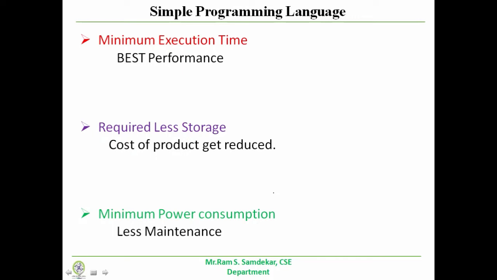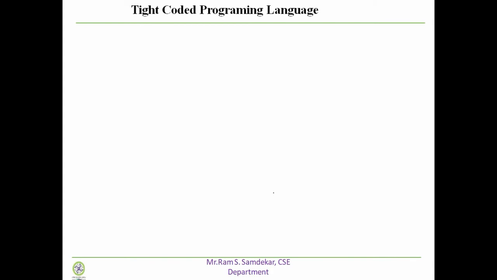So what is the meaning of a simple programming language? They define three criteria: minimum execution time, second is requiring less storage, and third is minimum power consumption. Now another important criterion is a tight coded programming language.